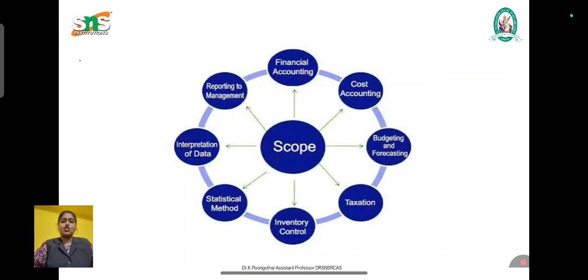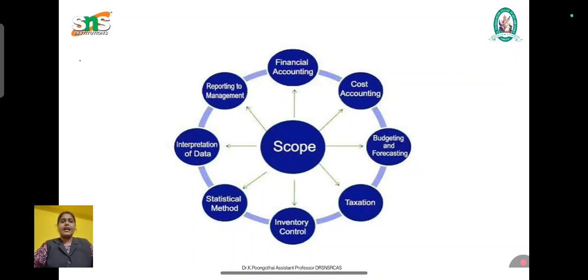The next thing is decision making. One of the most significant areas within the scope of management accounting is assisting the management in decision making. It supports make or buy decisions, product mix decisions, pricing decisions, expansion decisions and investment decisions. Its importance is that it helps select the most profitable alternative and minimizes risk. For example, management accounting helps in determining whether manufacturing a component internally is cheaper than purchasing it externally.